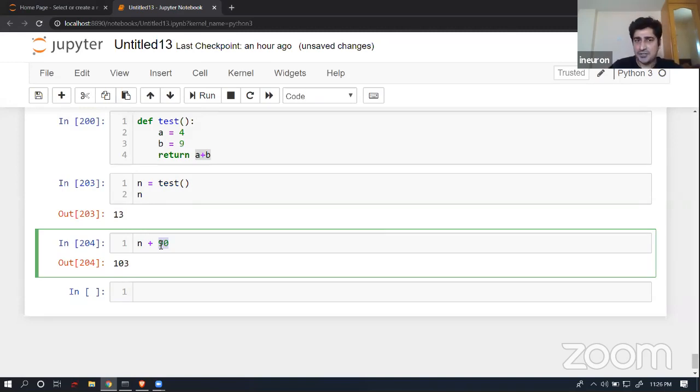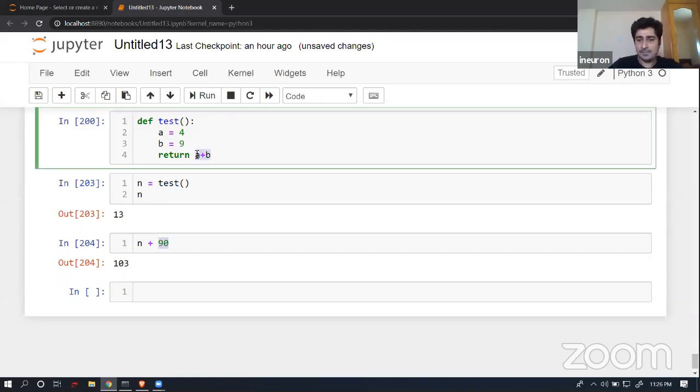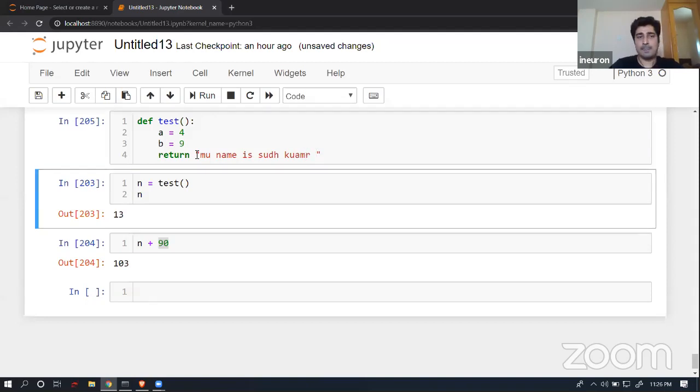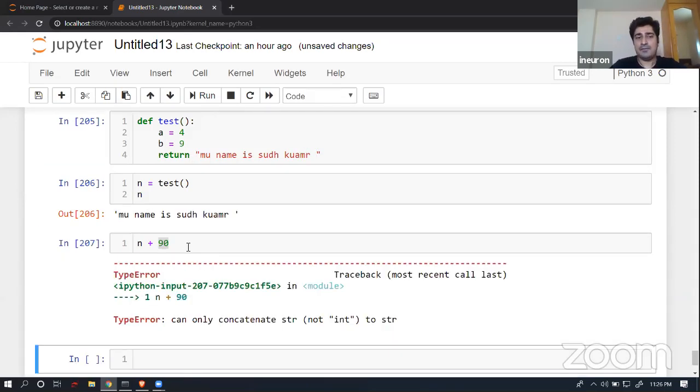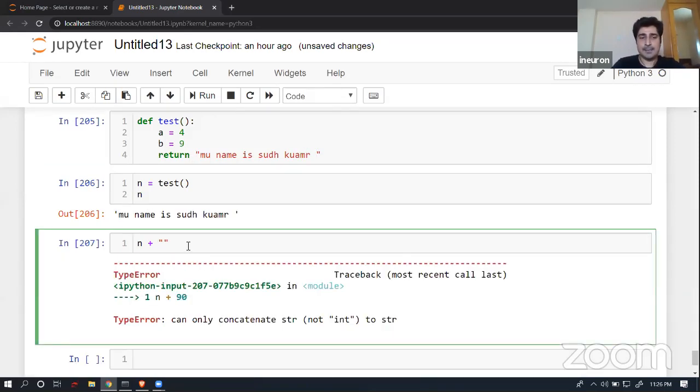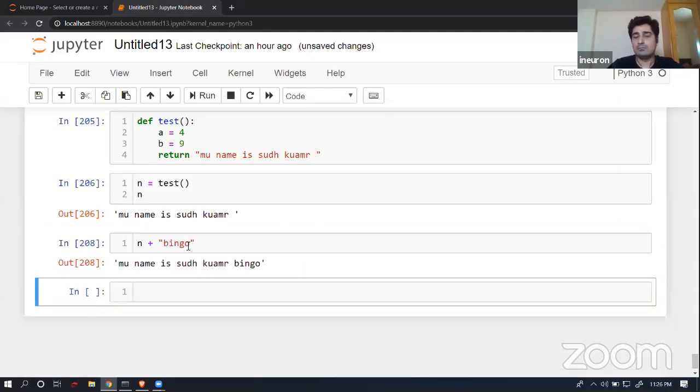If it is going to return a string, suppose it returns, my name is SUDH Kumar, that is completely fine too. This kind of operation is always possible. So return always considers the default data type that you are going to return.